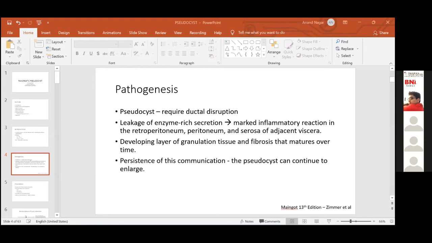Now, what do we look for in a CT? One, we look for features of a pseudocyst: the size, the shape, the wall thickness, and the contents. Next, we look at the nature of the pancreas. Is there any coexistent necrosis? What is the presence and the extent of that necrosis? What is the diameter of the pancreatic duct, which, as we'll see further on, helps plan our treatment? We also look for features of chronic pancreatitis, such as atrophy and calcification of the pancreas. Also, we look for its relationship to surrounding organs, which will help treatment planning, and any other complications of the pseudocyst.